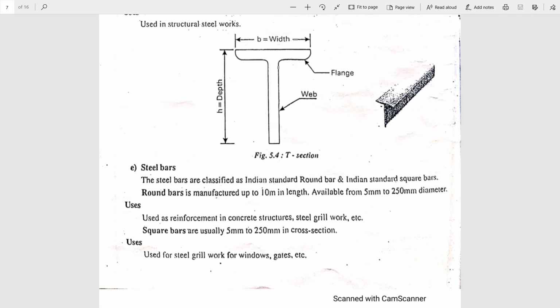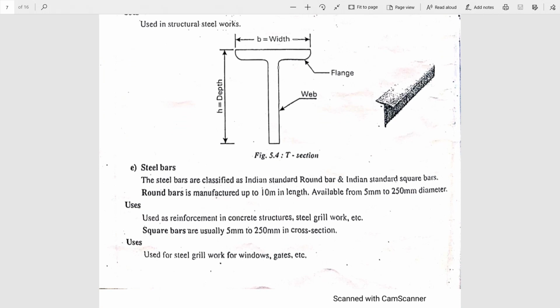We use steel bars for all construction of structures, mainly as reinforcement along with concrete, and also to prepare grill works. Square bars sizes vary from 5 mm to 250 mm in cross section and are used for steel grill work for windows, gates, etc.